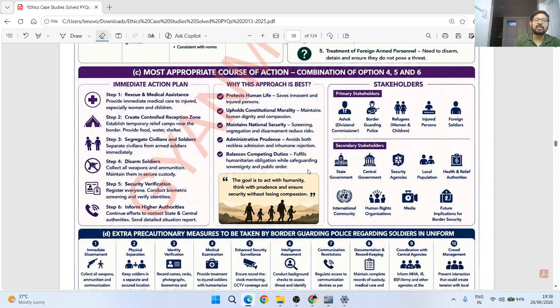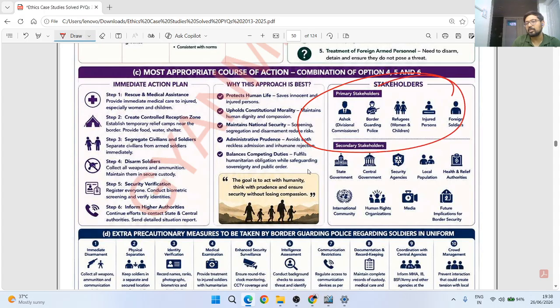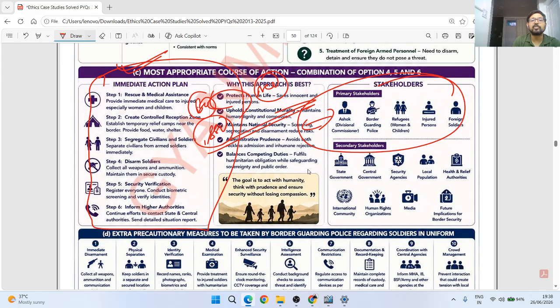तो उस टाइप से when you know the stakeholders of the case study, you will be able to talk about their benefits or their issues, and those you can write in the merits and demerits. And at the same time when you are writing what would be the most appropriate action, you will consider them, so your appropriate action or your course of action will be very good.